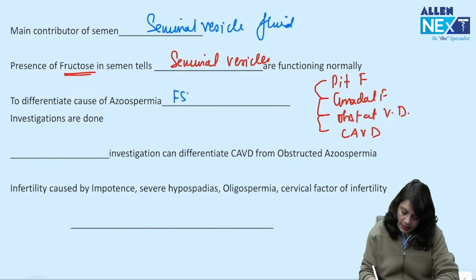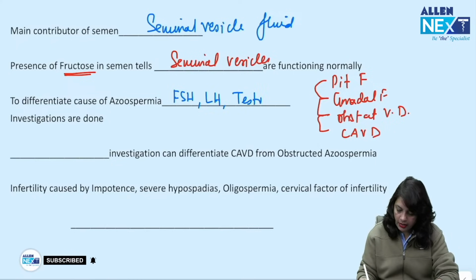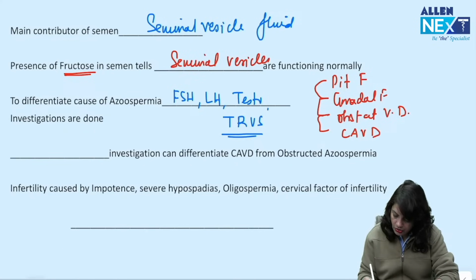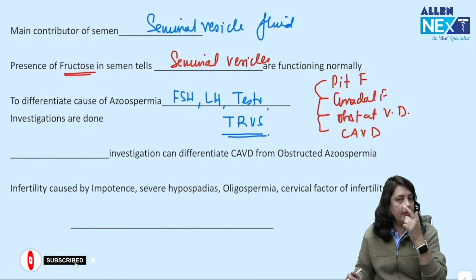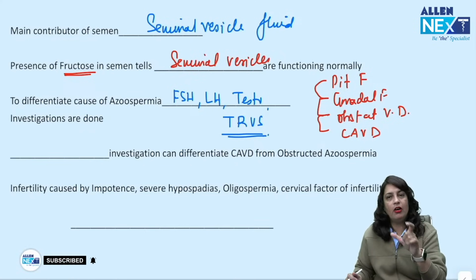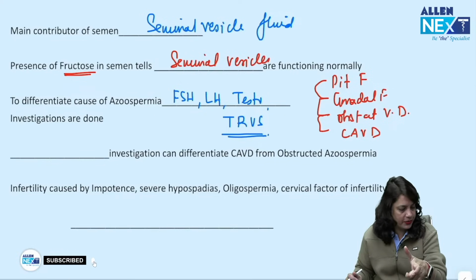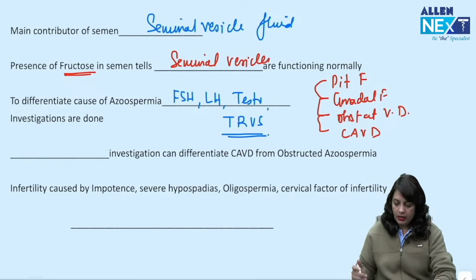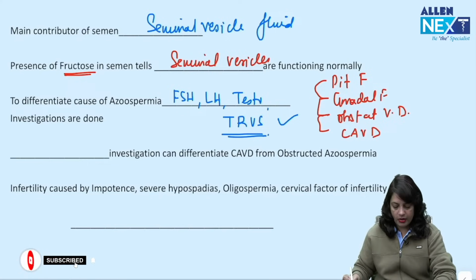I would like to get FSH, LH and testosterone done, as well as a transrectal ultrasound to find out whether it is obstruction at the level of the vas deferens or congenital absence of bilateral vas deferens. To differentiate, transrectal ultrasound is a very important investigation.